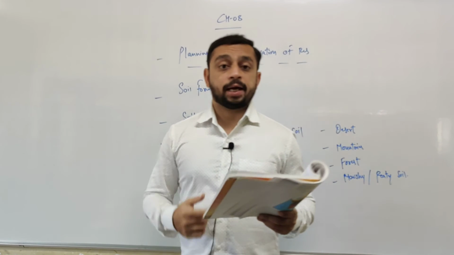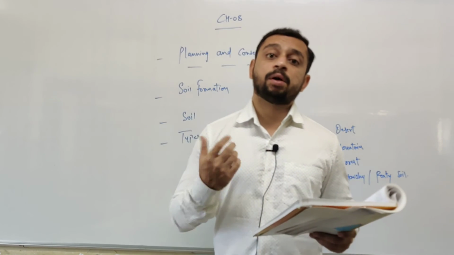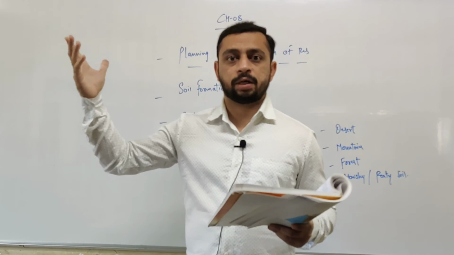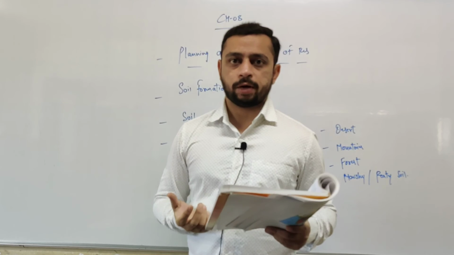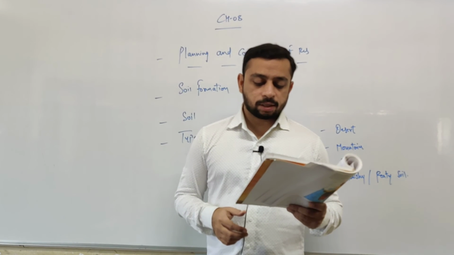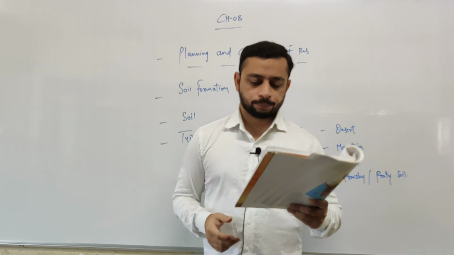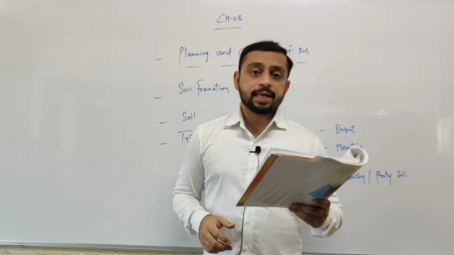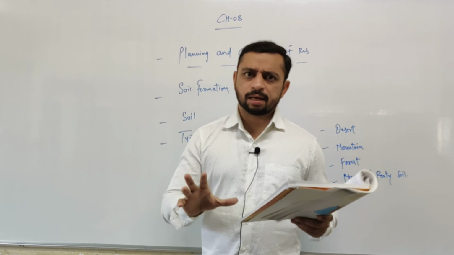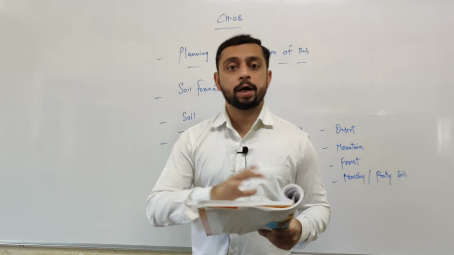Right? Moving ahead, what's the fifth concept? That is the desert soil. You will know this concept, what type of soil there is in the desert, right? So this type of soil is seen in the area where the climate is arid or semi-arid, right? Where there is more dryness. The soil is sandy and infertile. Sandy soil and infertile. Nothing grows if you plant it, right?